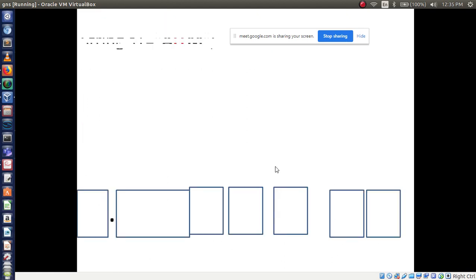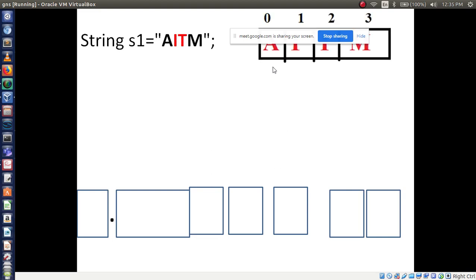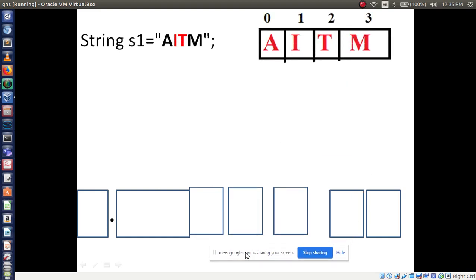We will come to this example. All of you observe here. String s1 has the characters AITM. Okay, the array starts with 0 1 2 3. Now the method is what? getChars. getChars means two characters you have to access.